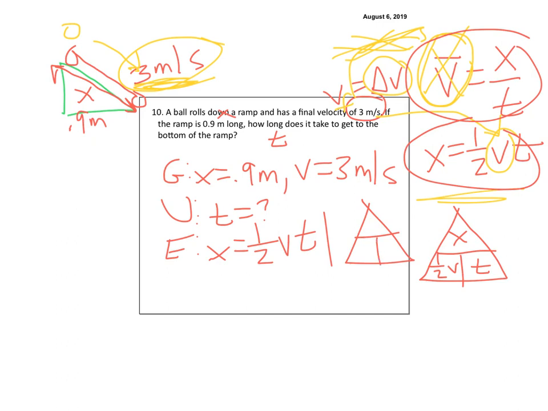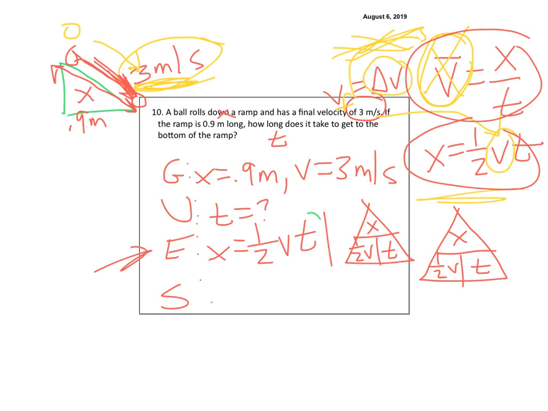It would be x = 1/2 vt. So then we're going to solve. Again, we're using this one because it's accelerating down the ramp. I want to emphasize that it's accelerating down the ramp. Okay, so let's solve using algebra on the left side, and then we'll do the triangle method on the right side.